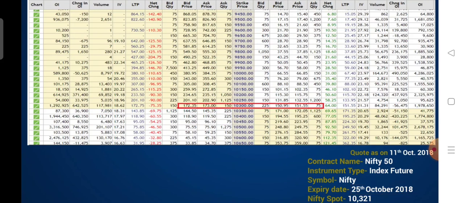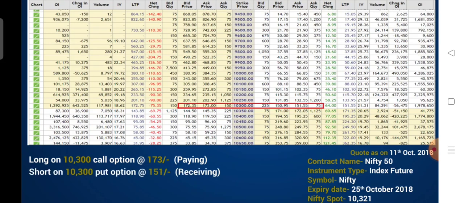So going by the arbitrage equation which we discussed, if we were to execute the trade, the positions would be long on the 10,300 call option at 173. We buy a call option of 10,300 by paying a premium of 173 and simultaneously we sell a put option of 10,300 strike by receiving a premium of 151.